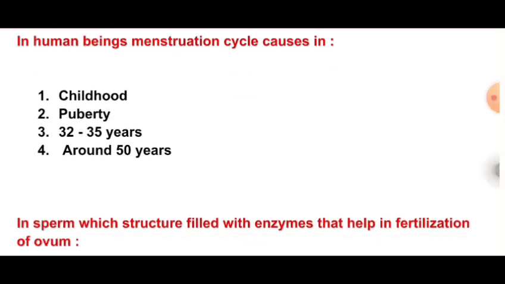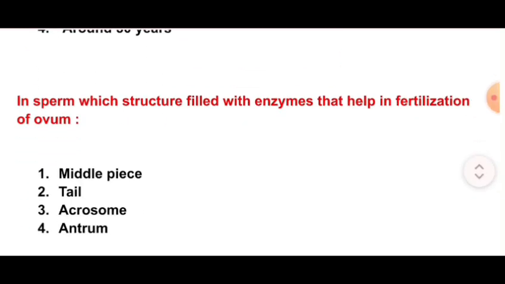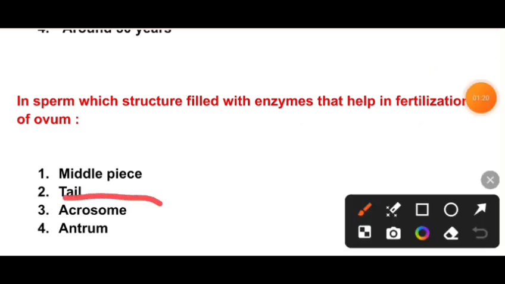Next question is, in sperm, which structure is filled with enzymes that help in fertilization of the ovum? Middle piece, tail, acrosome, antrum. So the correct option is option C, acrosome. Acrosome is the structure in sperm which is filled with enzymes that help in fertilization of the ovum.